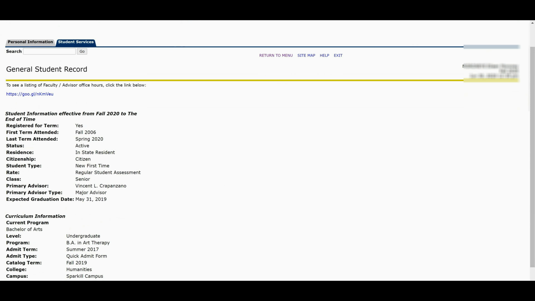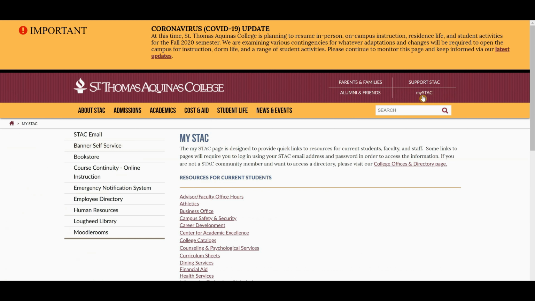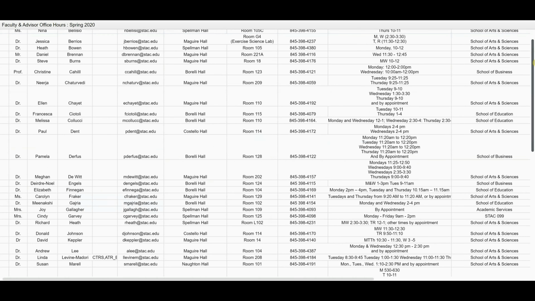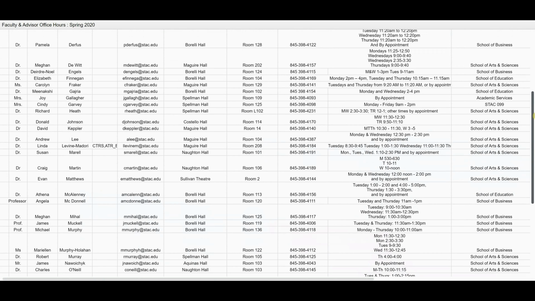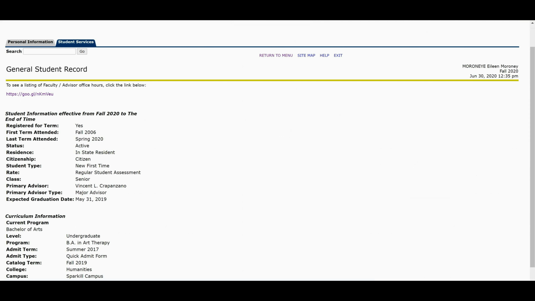What's great about that is that you can go to my STAC on the STAC website, and under Resources for Current Students, select Advisor, Faculty, Office Hours, and this lists all the faculty members and their office hours. So once you know who your advisor is, you can always call or email them to set up appointments if you have questions about your major, and especially when you get close to registration, you want to be emailing them to make an appointment for advisement. So it's all right there at your fingertips under those current resources for students.